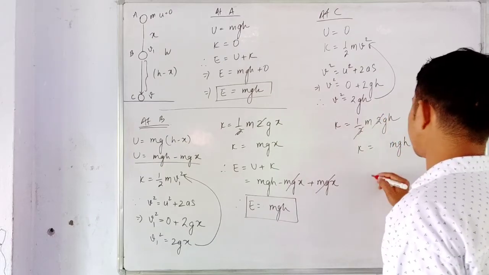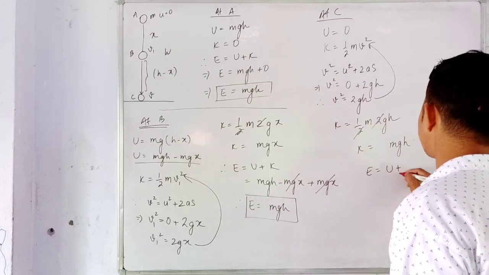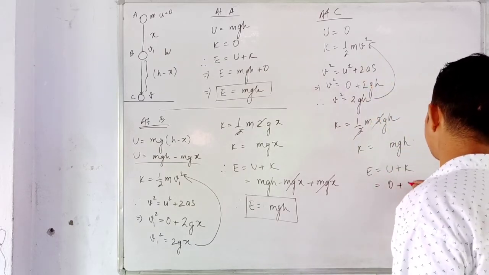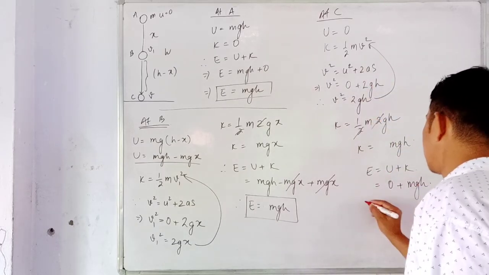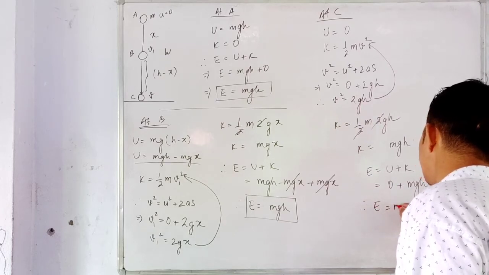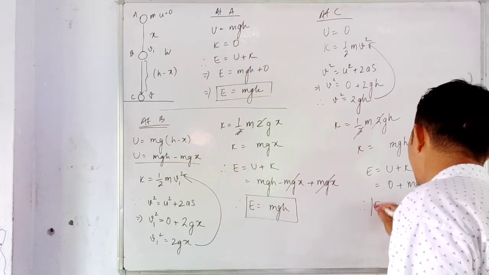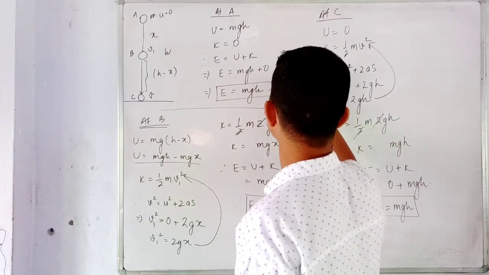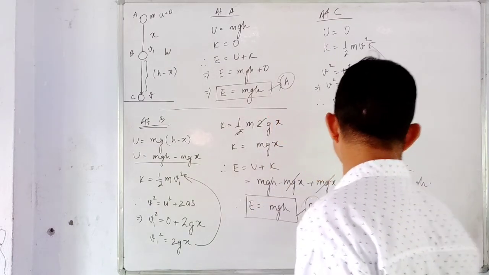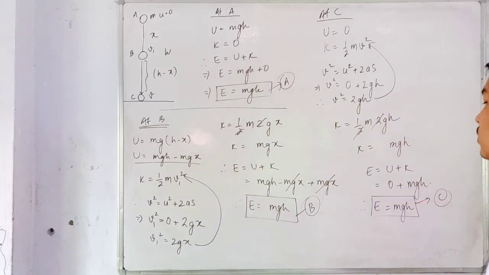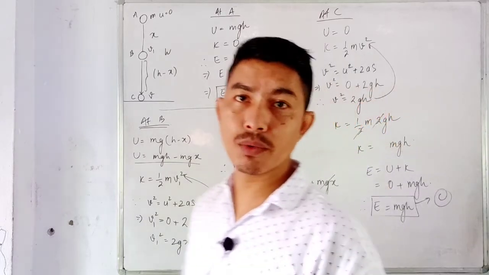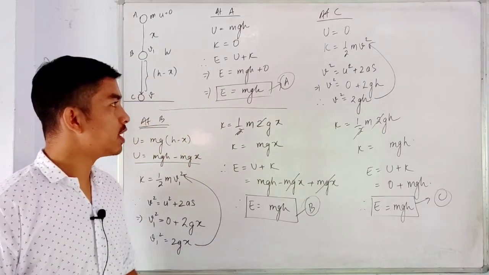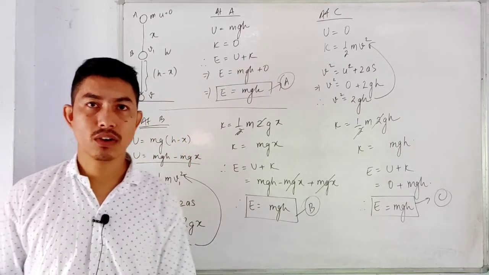So E will be equal to U plus K. U here is 0, plus K is mgh. Therefore the sum of the kinetic energy and potential energy at C is also mgh. When I look at these three equations, A, B and C, we see that everywhere the sum of the potential energy and the kinetic energy for a freely falling body always remains constant.